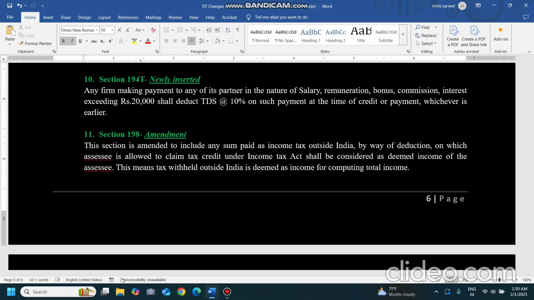Suppose a person has income of 10 lakhs in India and 5 lakhs outside India, and 50,000 tax is deducted over there. So he is receiving 4.5 lakhs over there, but 50,000 tax is also deducted over there. So he is given credit for the tax, based on the DTAA, sections 90, 90A and 91 will come into the role. So he is getting the tax benefits for the taxes paid outside India. So that income, whatever is withheld outside India in his case, should be treated as his income. This is the amendment to section 198.